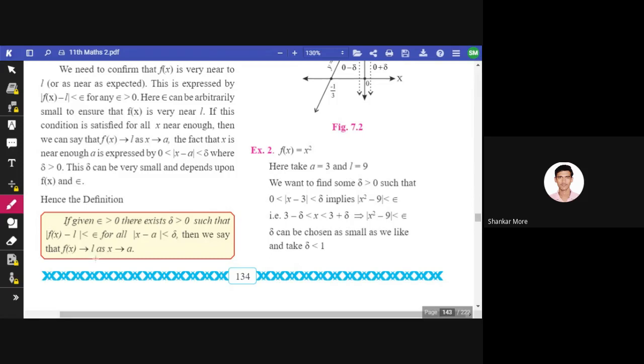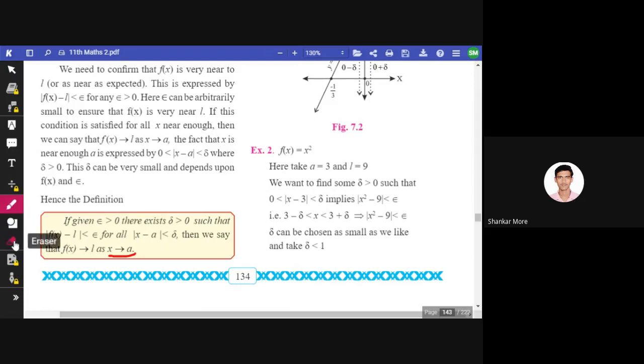Now what is L and what is a? Let me clarify this. L is the value of the overall function. As x tends to a, meaning as the value of x approaches a, the value of f of x approaches L. So we have two concepts. The first one is a, that is the value of the limit, x tends to a, and as x tends to a, f of x will also tend to L.